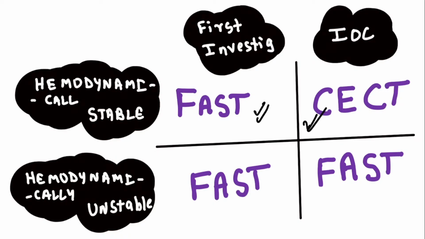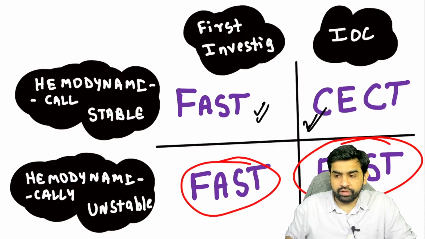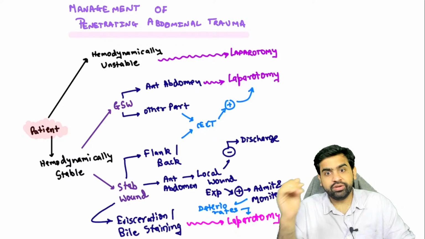But if at all you're dealing with a hemodynamically unstable person, that means that the systolic blood pressure was less than 90 millimeters of mercury, the first investigation and the investigation of choice, both are basically the FAST. Okay, so I hope you have understood this particular point. Very important. Okay, now this is the management protocol of a penetrating abdominal trauma.